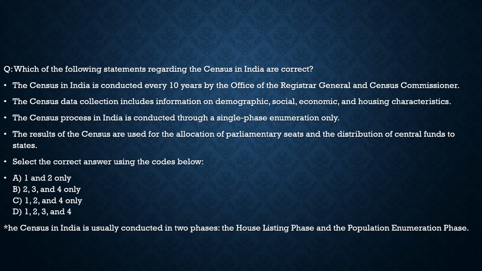Statement 4, the results of the census are used for the allocation of parliamentary seats and the distribution of central funds to states. 100% correct. So with respect to this question, the correct statements are statement 1, statement 2, and statement 4. And from the code given below, the correct code is option C. Now with this, let's move to another question.